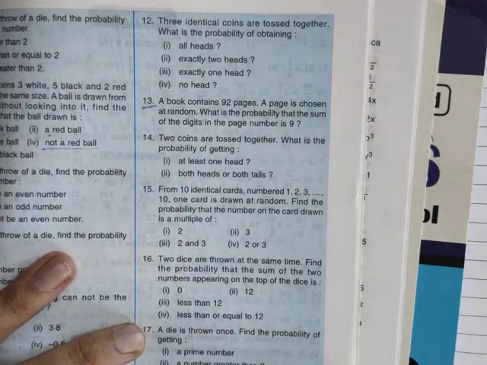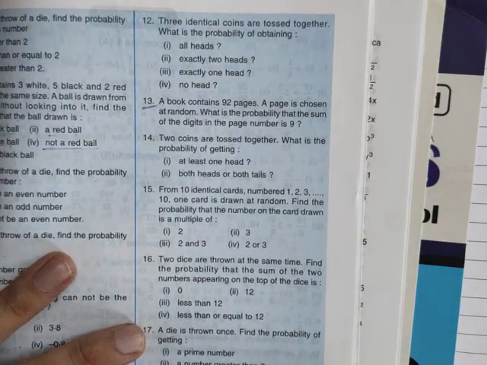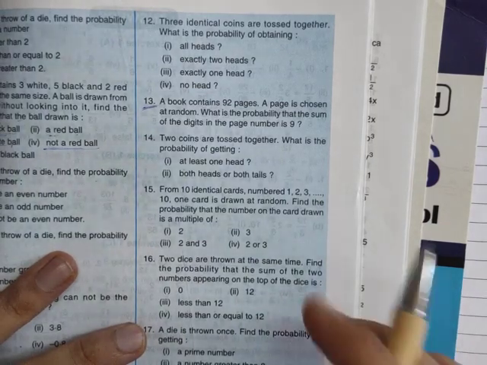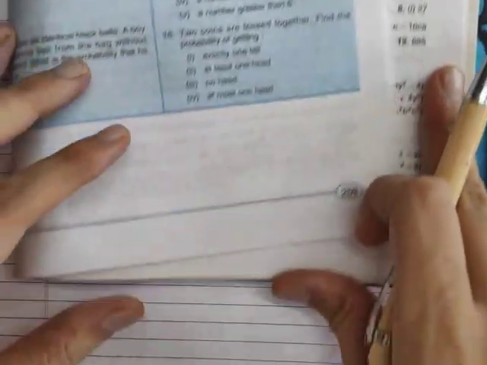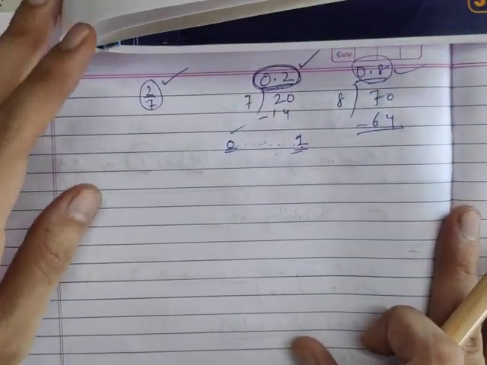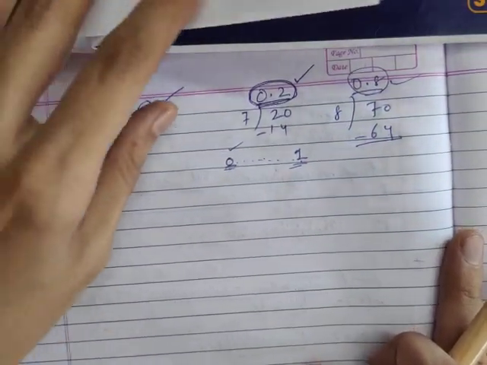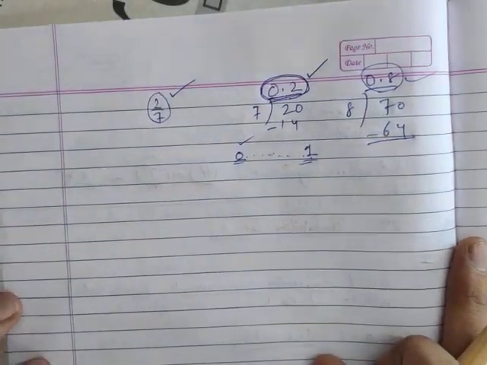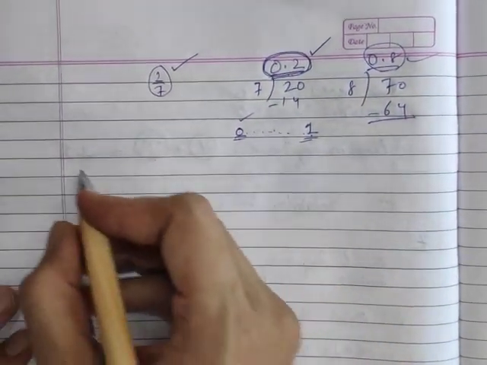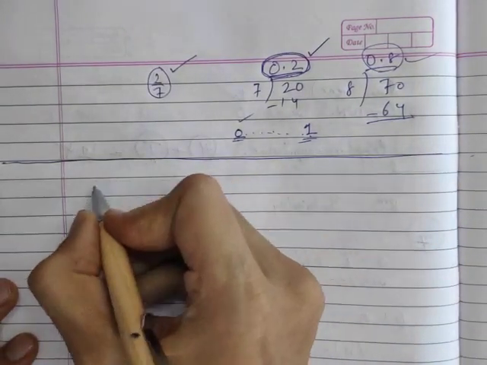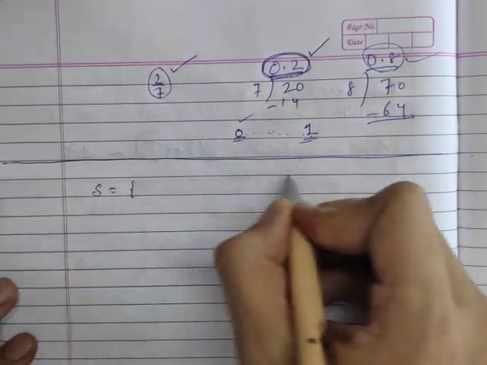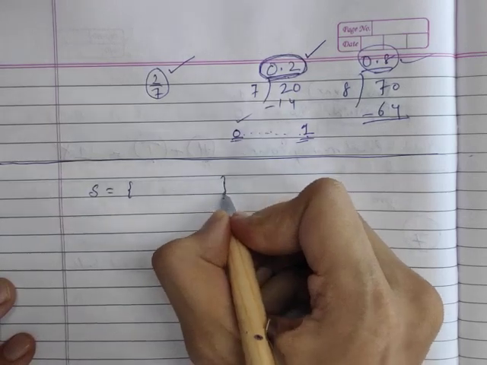Don't worry, this is going to be interesting and simple. Let's begin. First of all, the book contains how many pages? 92. So I'll start with my sample space as my first step. Sample space equals what?